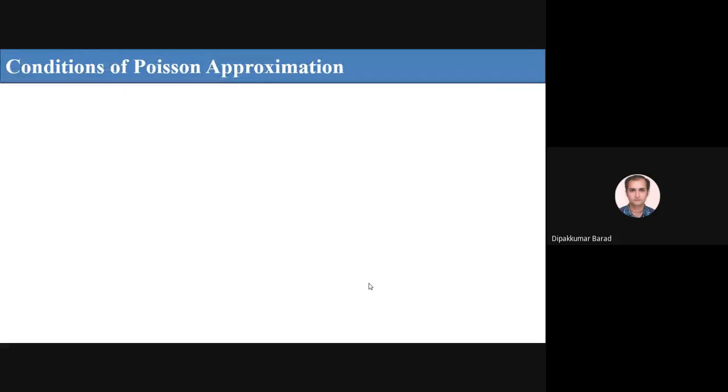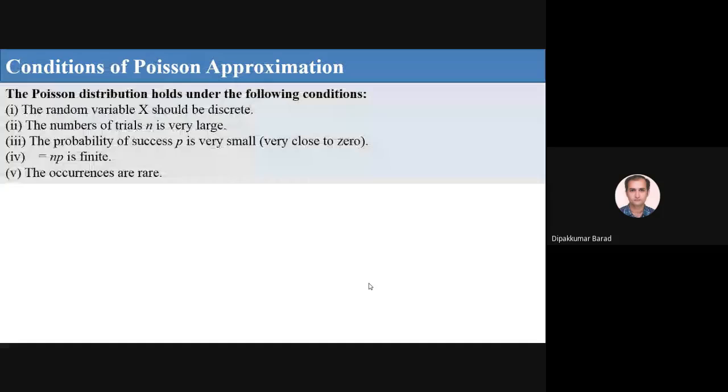So now, the conditions for a Poisson approximation. The random variable x should be discrete, as we know this is also a discrete distribution. The number of trials n is very large, the probability of success p is very small and very close to 0, lambda equal to np is finite, and occurrences are rare. So these are the 5 conditions for the Poisson distribution.